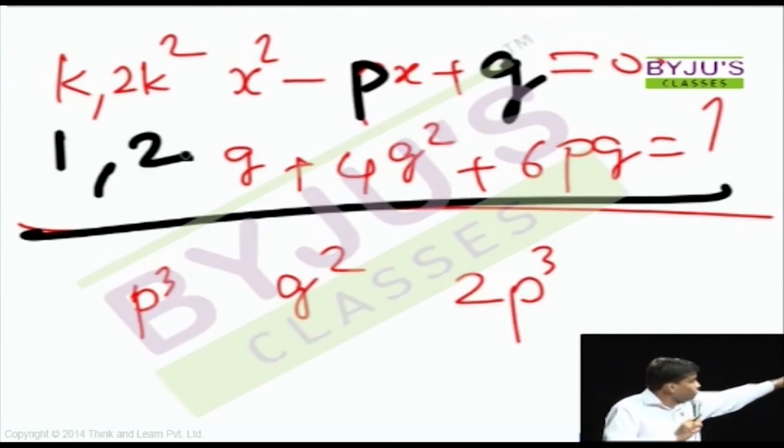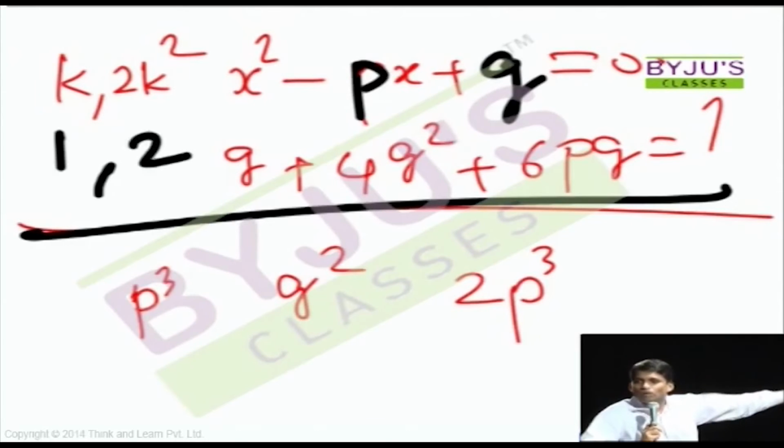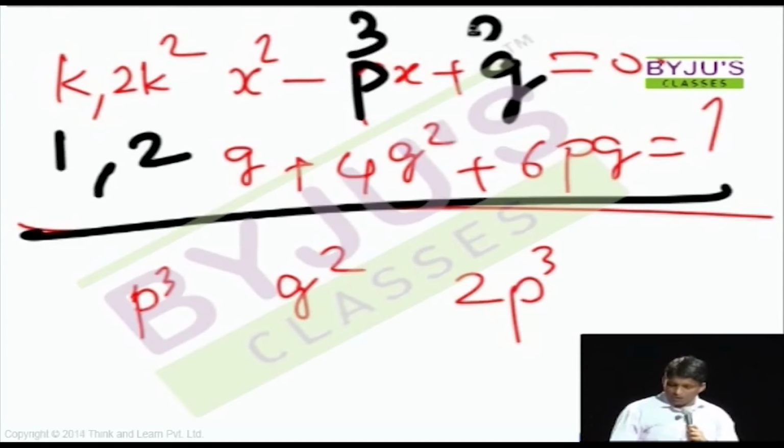So even a question like this will be considered as a very, very difficult question or a time consuming one in your paper. This will come in the top 5 out of 30 in terms of level of difficulty. But this is your easiest one. You'll surely solve it. The only thing is now you replace P by 3 and Q by 2. So the logic here is replace variables by numbers in as many questions as possible. Easy ones you don't need to replace.